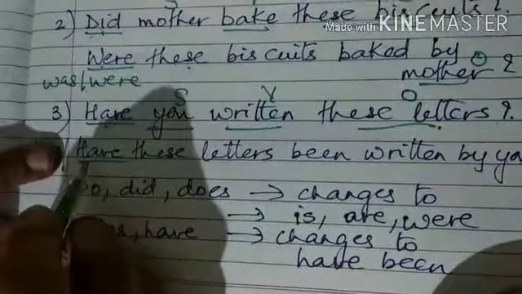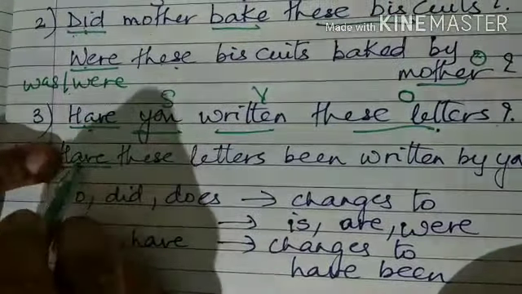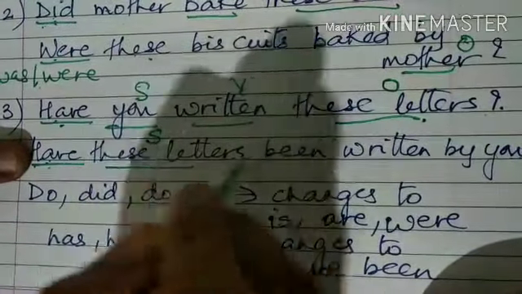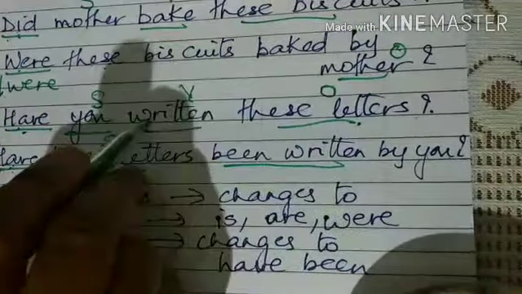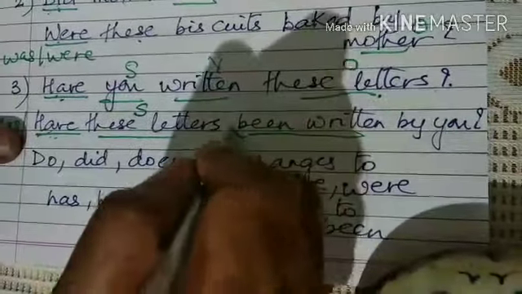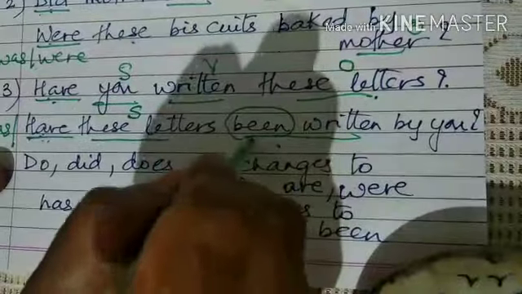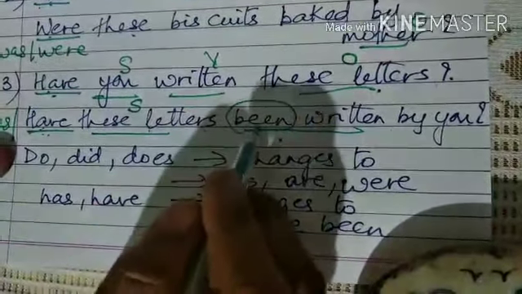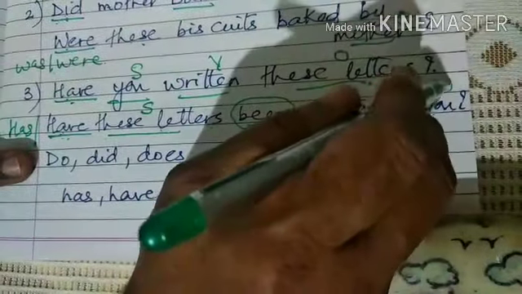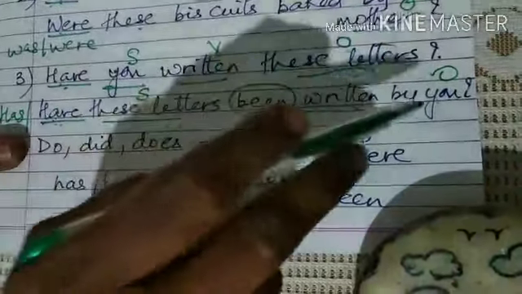So we will write have, that is the question word. These letters, now that is the object, it takes the place of the subject. Here, written will become been written. I told you, whenever you have perfect tense, you never forget Mr. Bean. Okay, so been, have these letters been written by you. That becomes the object. So this subject becomes the object.